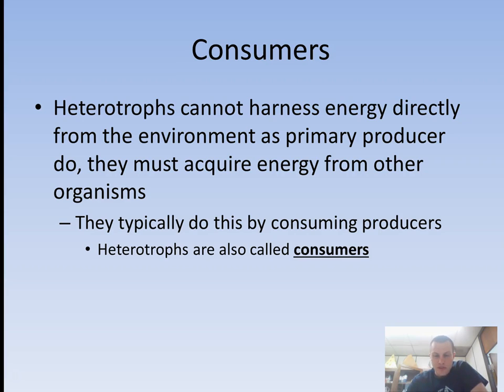Okay, now what we're going to talk about is consumers. Consumers, like we've talked about before, are heterotrophs. Heterotrophs cannot harness the energy directly from the environment as primary producers can and have the ability to do. So what must heterotrophs or consumers do? They must acquire energy from other organisms.